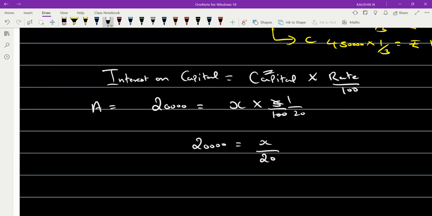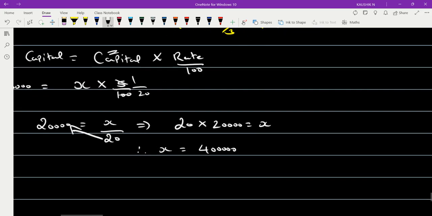Now you can have x on one side and cross multiply these two values. So 20 into 20,000 is equal to x. Therefore, x is equal to 4 lakhs. You can verify whether this answer is right or wrong.